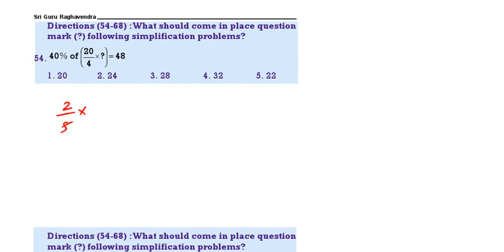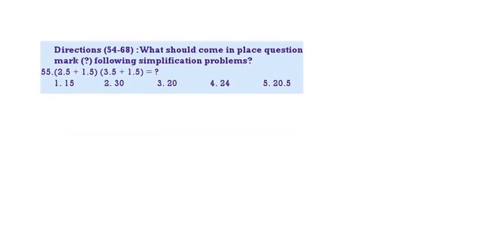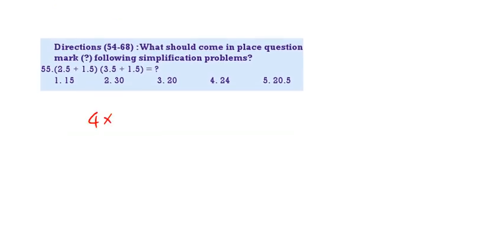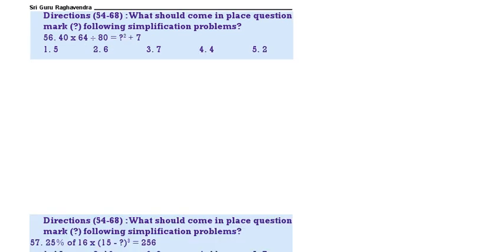40% means 2 by 5. 20 by 4 means 5 into x is equal to 48. x value 24. Then see the next one. 2.5 plus 1.5, 4 into 5, that is 23. Next, 40 into 64 by 80. 40 by 80, then 64 by 2, that is 32. This totally is 32. 32 is equal to x square plus 7, x square 25, x value 5. 5 is the correct answer.